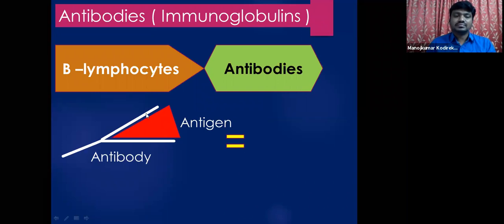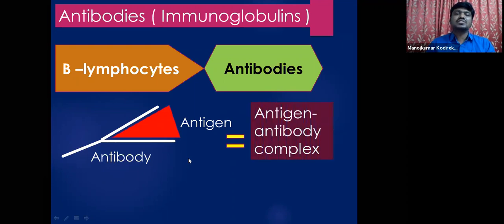So these white lines are nothing but antibodies, and this red triangle is called an antigen. A specific antibody binds with a specific antigen, and by this a complex is formed. That complex is called the antigen-antibody complex, okay students. So this is a specific antigen and antibody.